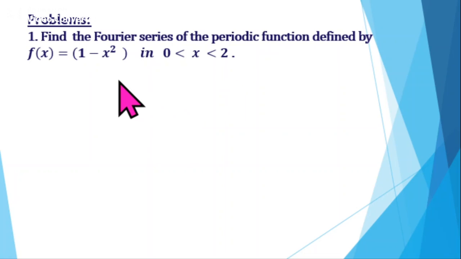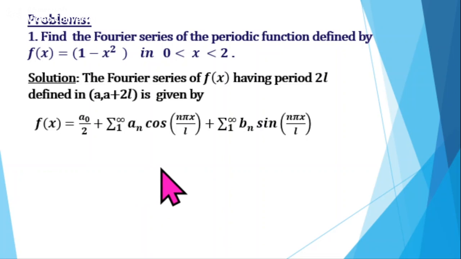So, here, first question: find the Fourier series of the periodic function defined by f of x equal to 1 minus x square in the range 0 less than x less than 2. Here we are given the function f of x equal to 1 minus x square and we need to find the Fourier series of this function in the interval 0, 2.